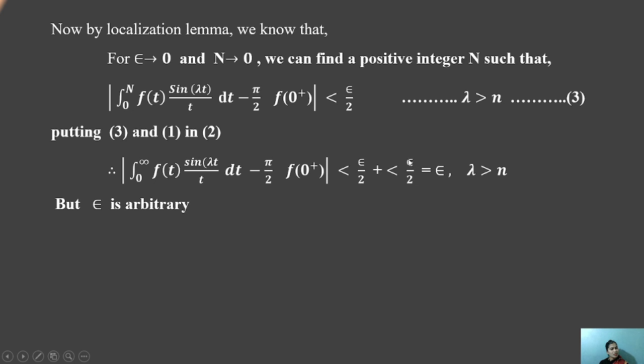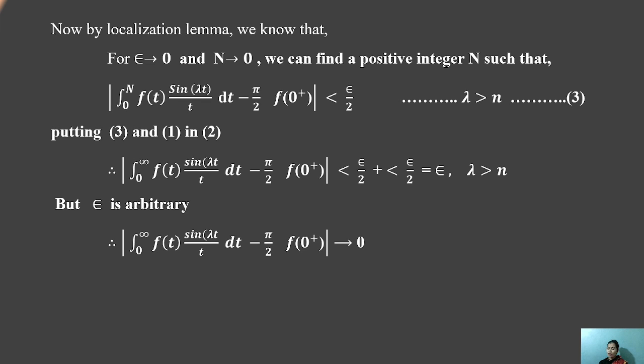Taking the common denominator, 2 epsilon plus 2 epsilon gives 4 epsilon upon 2 into 2, that is 4, the 4 cancels, and the last result is equal to epsilon, where lambda is always greater than n. But epsilon is arbitrary.